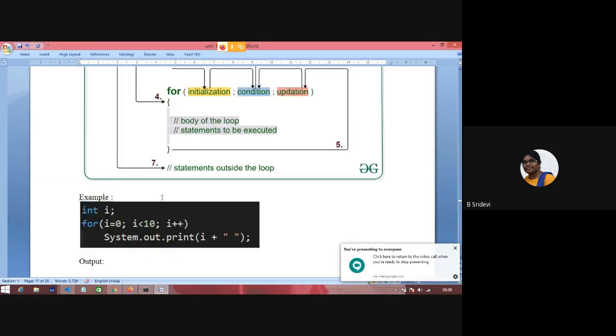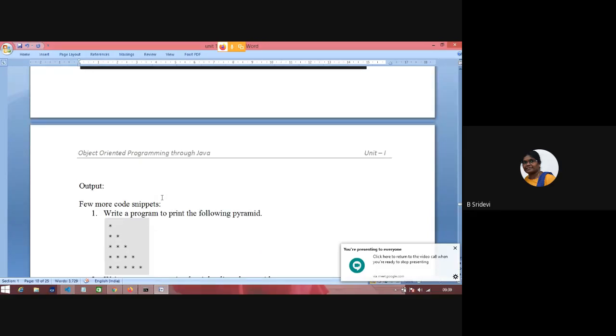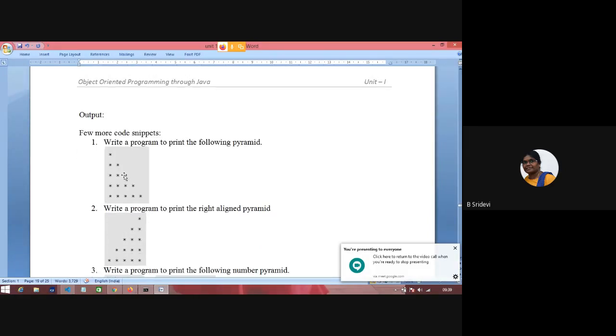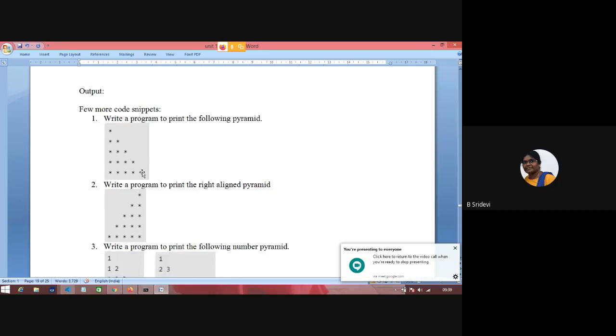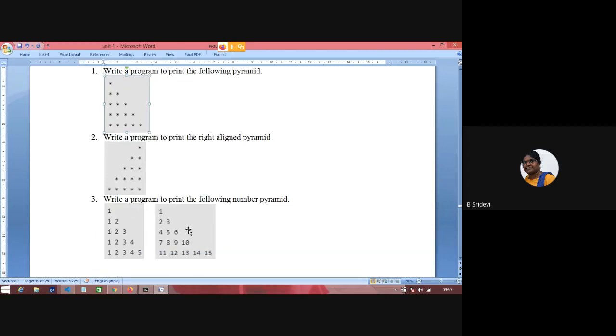And we learned for loop and all, we understood how it is executing. Now we'll write few programs. See, most of the companies ask us to write pyramid programs of this kind. Today we'll spend some time on learning how to write these programs and how to think if someone gives a pyramid to solve. Okay.